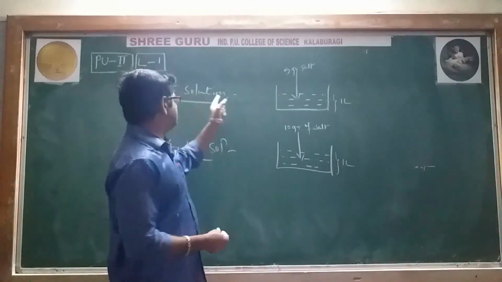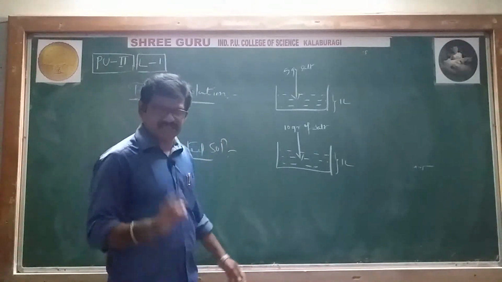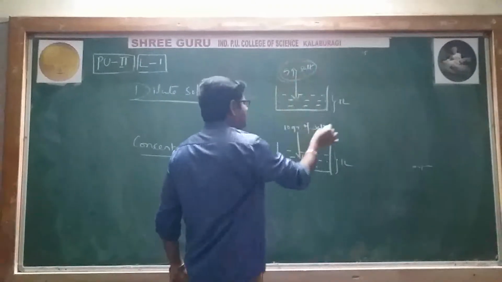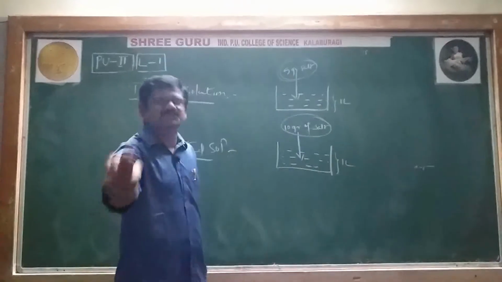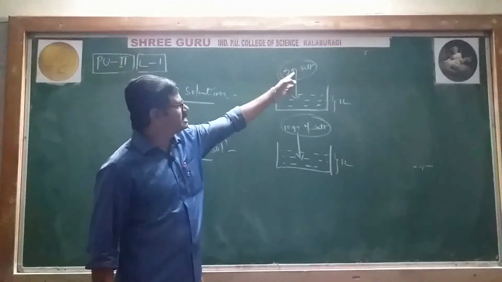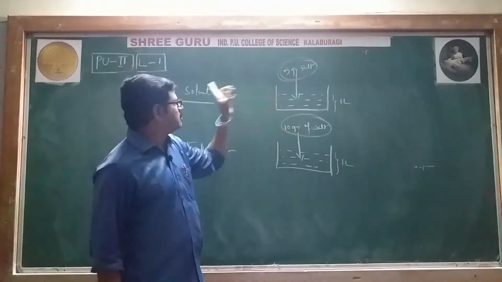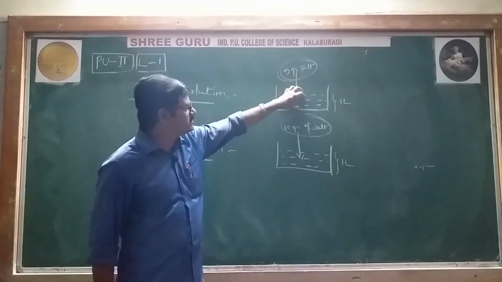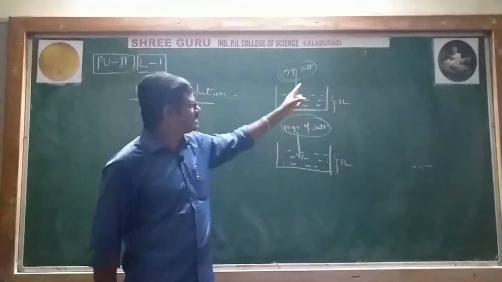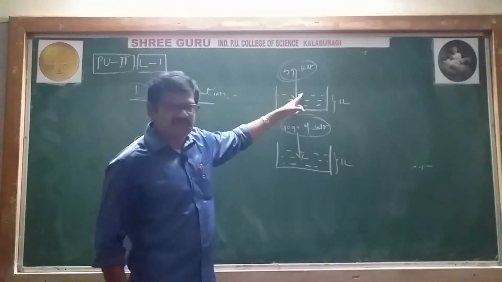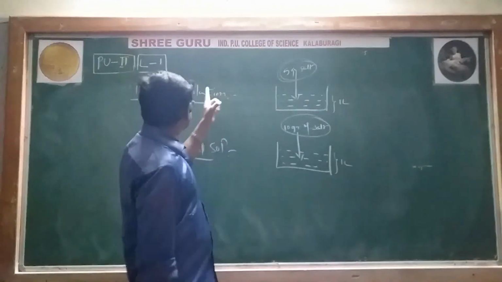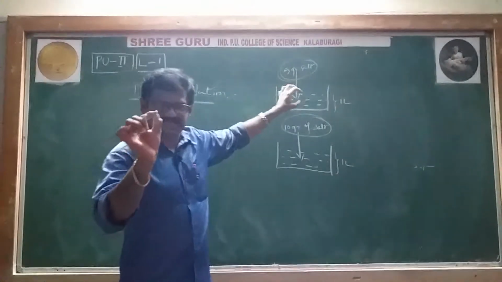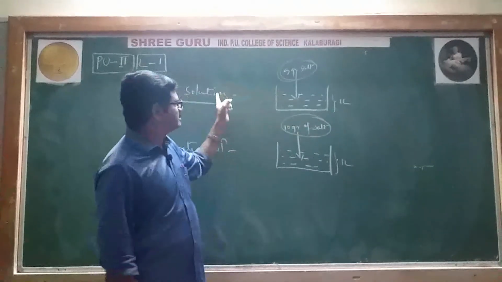Now, how to define a dilute solution and a concentrated solution is a big question mark. Very simple. Here the solute amount is less, and here the solute amount is relatively more. So a dilute solution is a solution in which the concentration of solute is less. I'll repeat, a solution in which the concentration of solute is less is called a dilute solution.